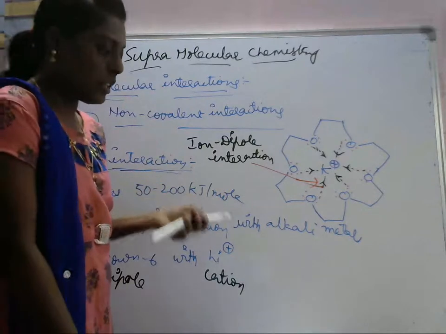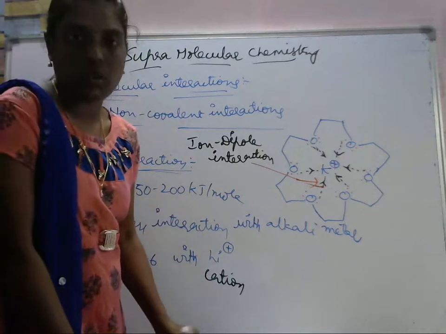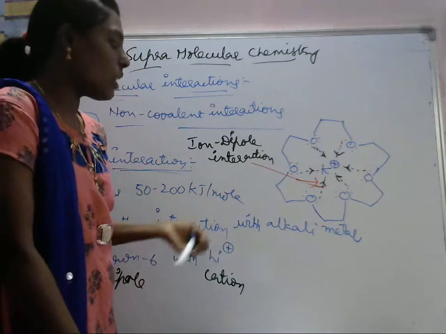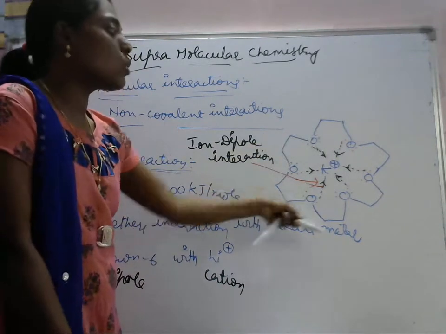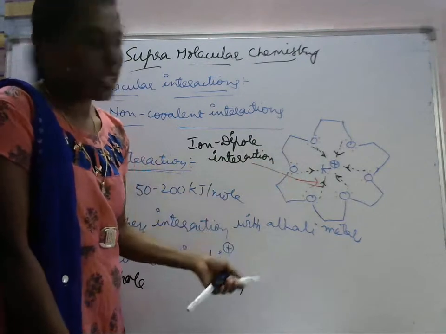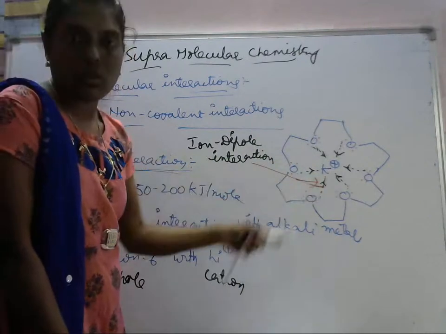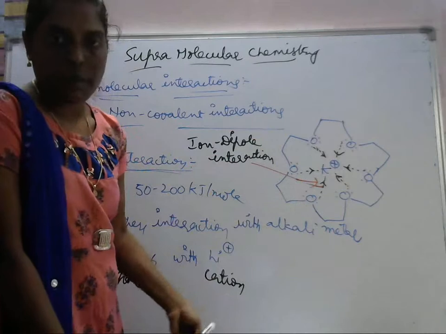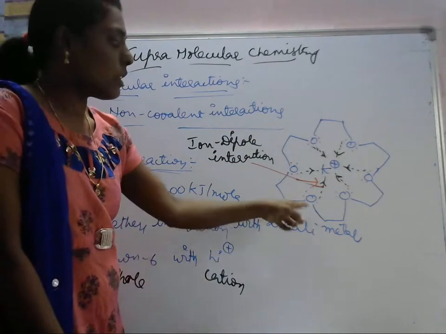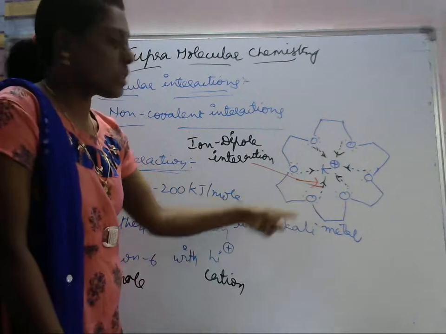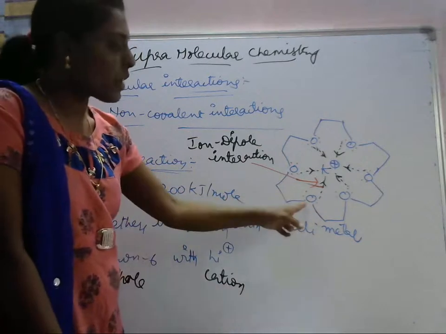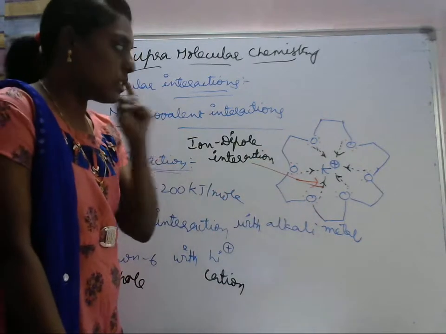Again, if you take 15 crown 5 with sodium plus, this is the crown ether complex. If you see here, it looks like a crown, and oxygens will be there. That's why it is called ether, because these are cyclic ethers with alkyl groups. This is the ether functional group, and it is a crown ether.